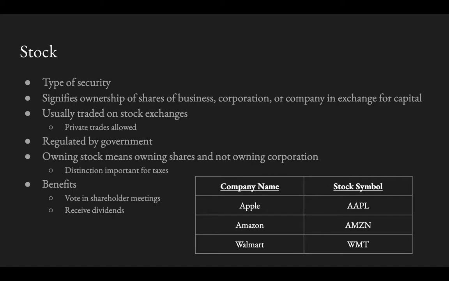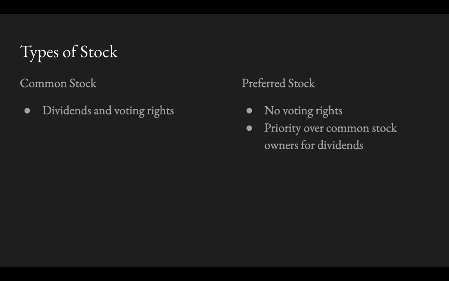So whenever we want to trade stocks, we have a company like Apple. Well, in order to trade them, we have to have the stock symbol. We have to know what symbol their stock is associated with. So, for example, Apple is AAPL, Amazon is AMZN, and Walmart is WMT. Whenever we want to trade a stock, we'd enter that stock symbol. That's like the company's unique ID or the stock's unique ID, and that's what we use to trade the stocks.